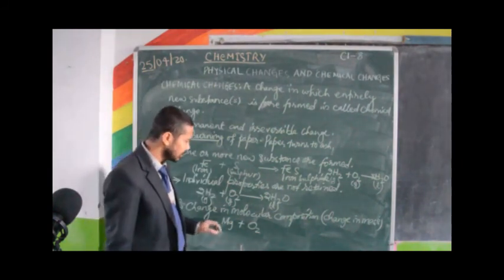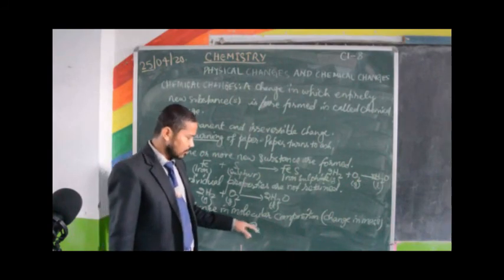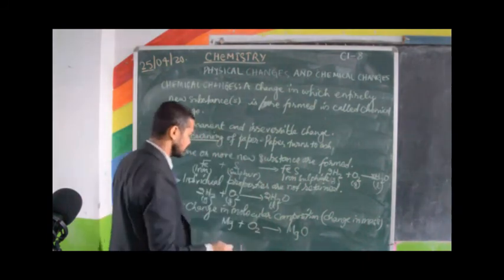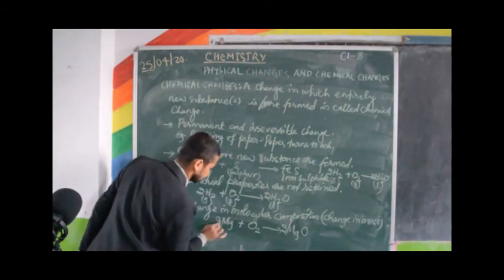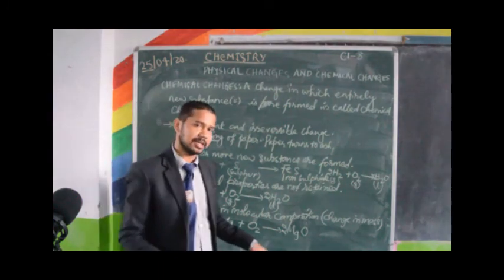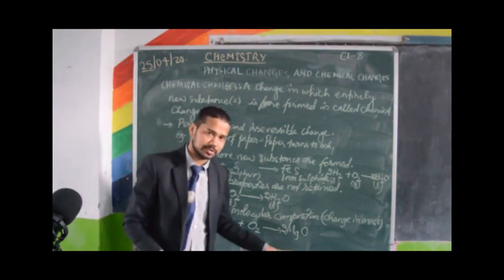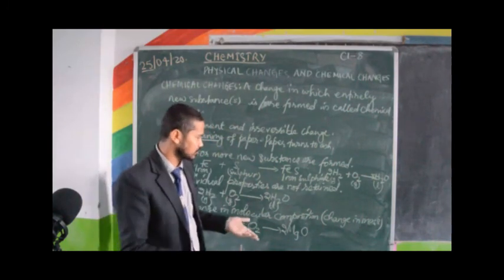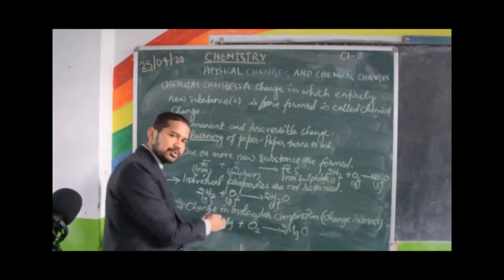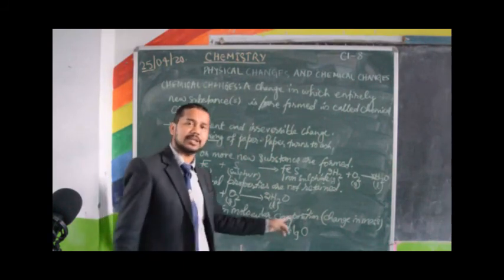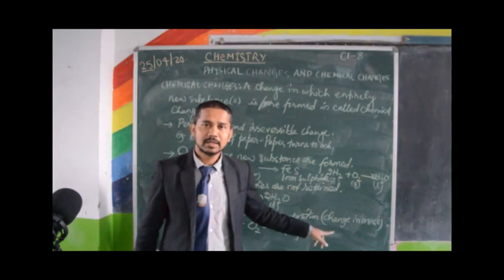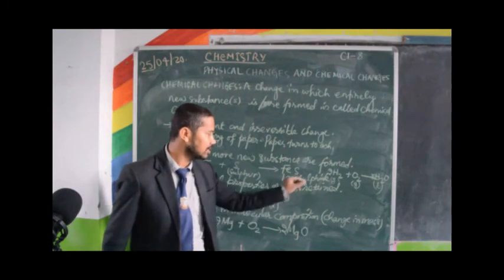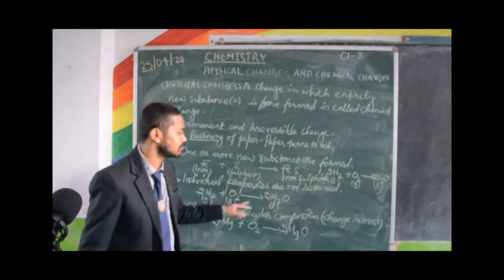If I burn a magnesium ribbon with oxygen, I will get magnesium oxide. After combustion, I will see a change in mass. Why is mass changing? Because oxygen from the atmosphere is added to magnesium, forming magnesium oxide. As a result, there is change in mass and change in molecular composition.